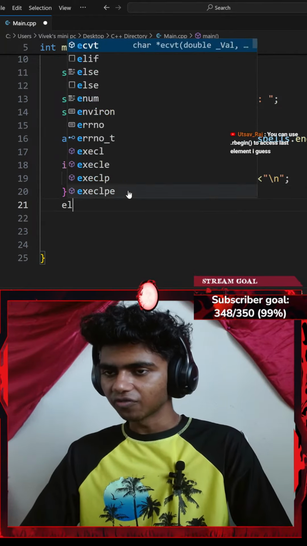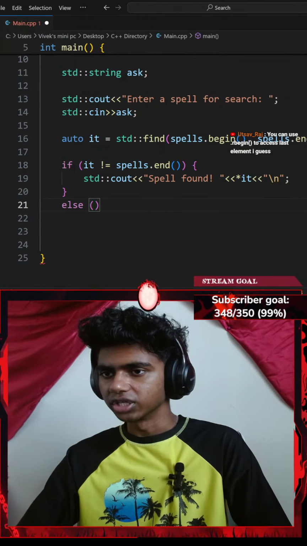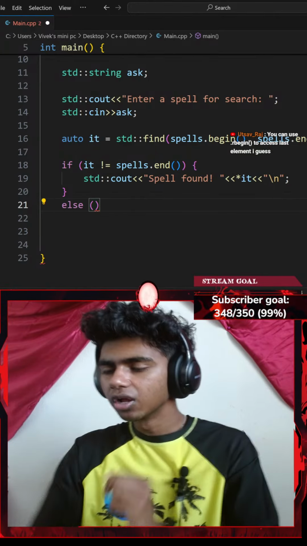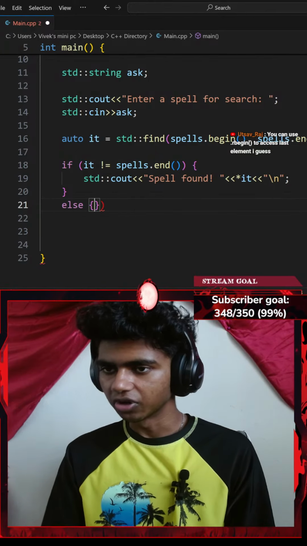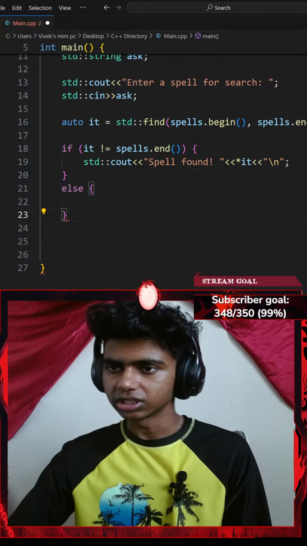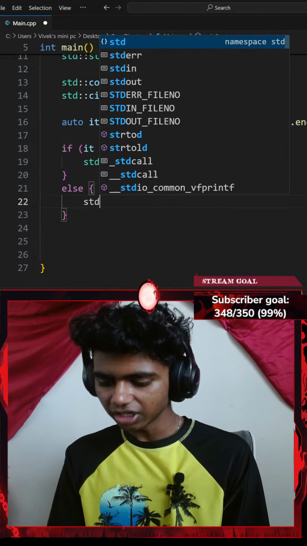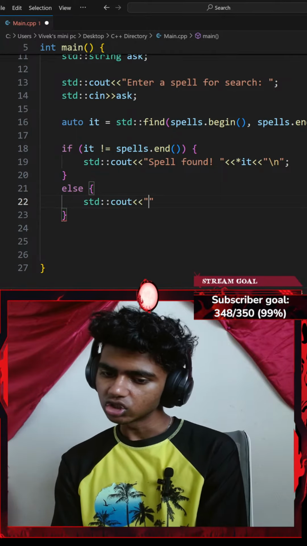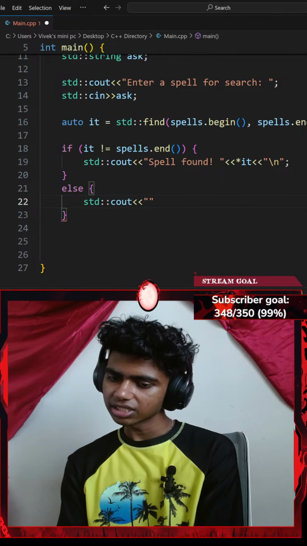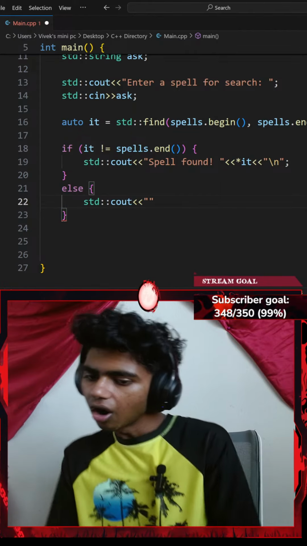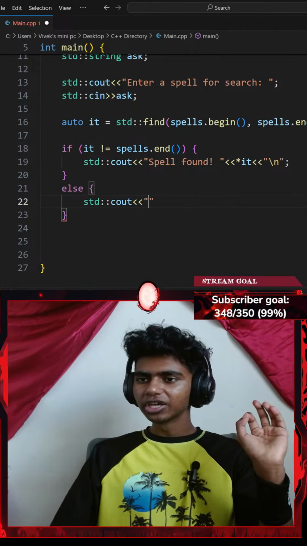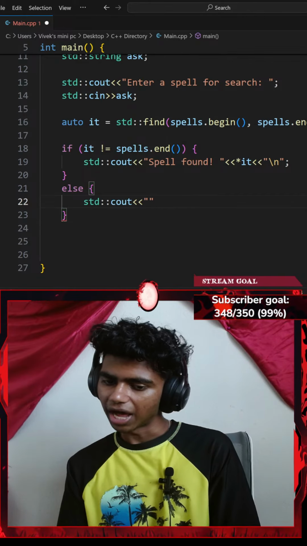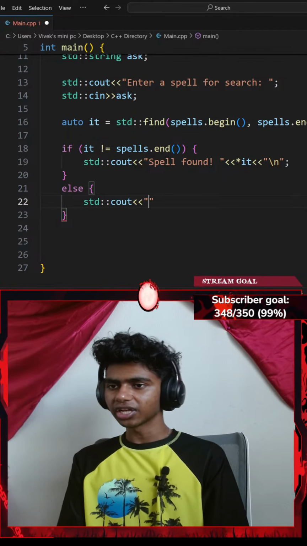Honestly, after this, I might actually work with pointers, because if I need to know pointers before the auto function, I might do that next stream. Okay, so else I'll go with a pair of curly braces and add something. Let's see. I'll go with a standard console output with an insertion operator. You can use dot rbegin to access the last element, I guess. Oh, rbegin does make sense. I'm assuming rbegin is the same as reverse begin. Yes, you can use rbegin or dot back also, I think. Honestly, I lost a sense of it after this question.